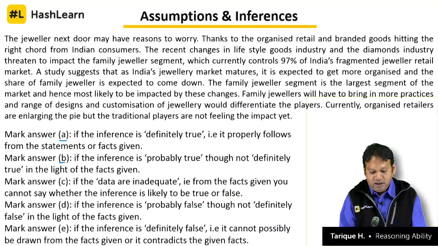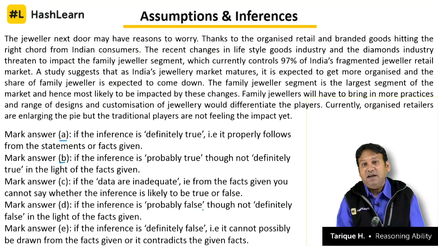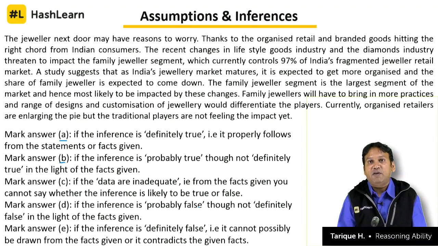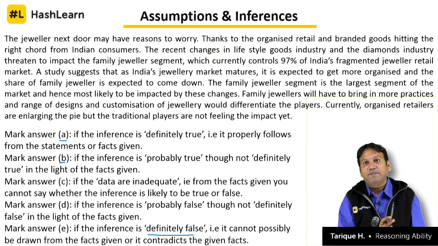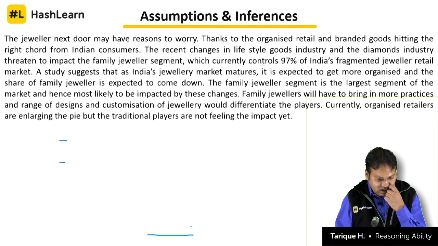That means the data, we can very clearly say it may or may not be false. We are just a little doubtful. And definitely false means 100% you can say that the inference is wrong. So that means there are 5 options. Definitely true, the inference is definitely true; probably true; data is inadequate, we cannot comment on it; probably false; and definitely false. So we have to read the statement first here.